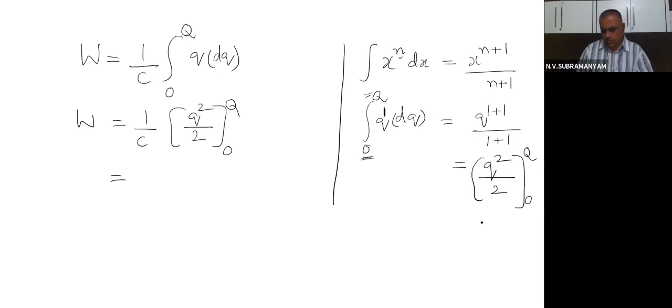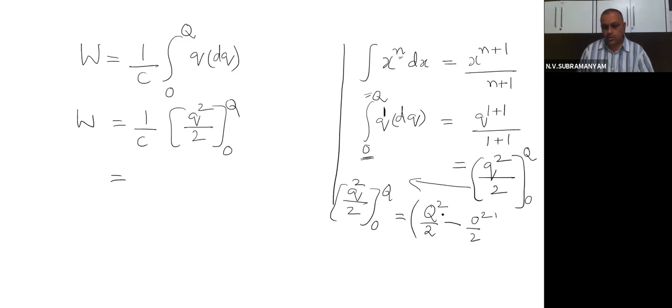So how will we calculate this? Q square by 2 in the limits 0 to Q. First we substitute the upper limit, then we subtract the lower limit. In the place of the variable Q, capital Q comes: Q square by 2 minus 0 square by 2. 0 square by 2 is 0. That means I will get Q square by 2.